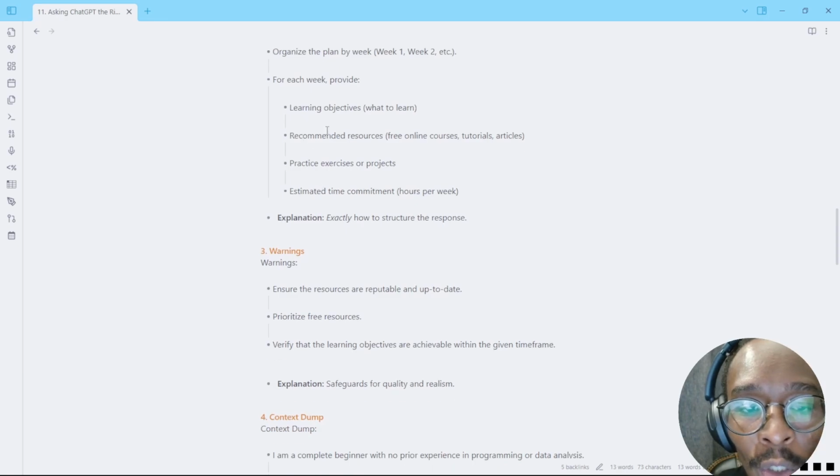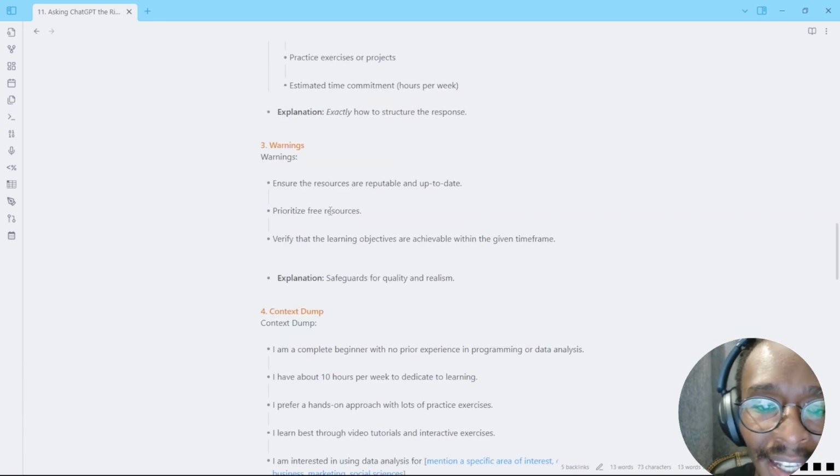And then for each week, you're going to provide the learning objectives, what you want to learn, and then recommended resources, whether it's going to be free online courses, tutorials, articles, and then practice questions or exercises, and then the estimated time that you need to do that every week. So this is just explaining exactly how you want the structured response to be.